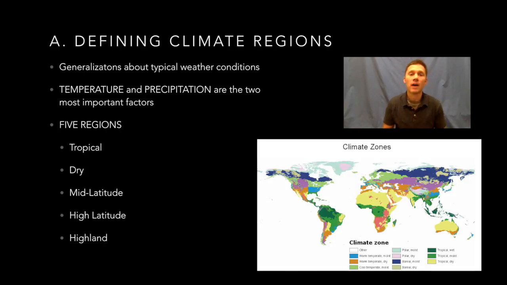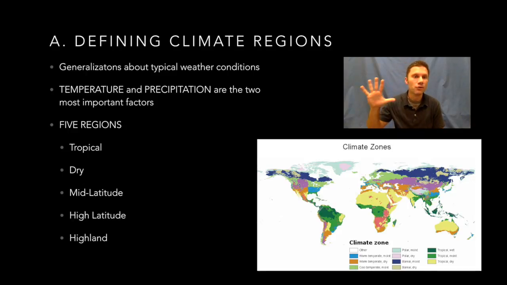As we define climate regions, it's important that we understand that we are making generalizations about these types of weather conditions. It could change a little bit here and there, but generally we are talking about a typical weather condition that lasts for a long period of time. So the two most important things here are temperature and precipitation when it comes to defining a climate region.